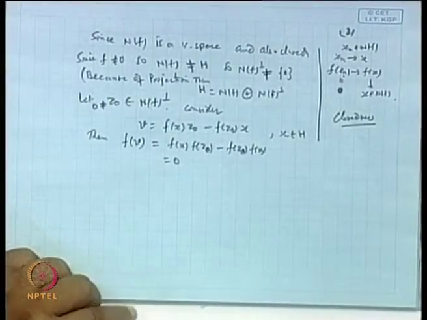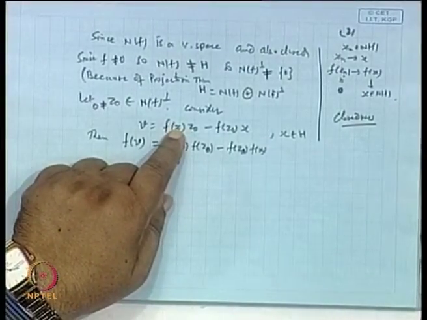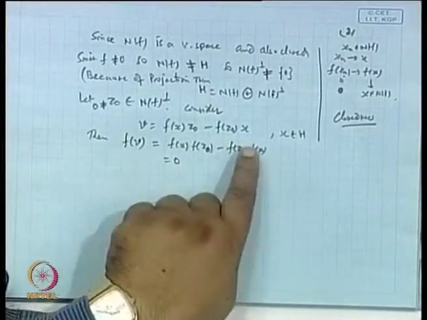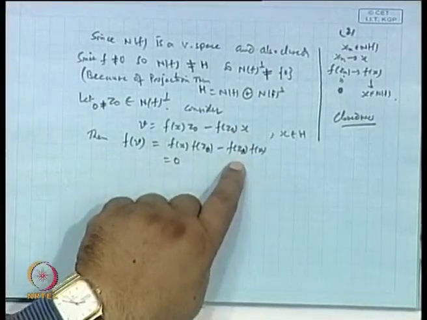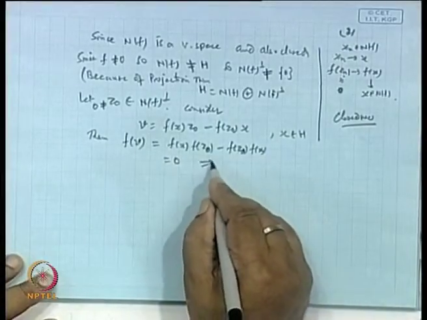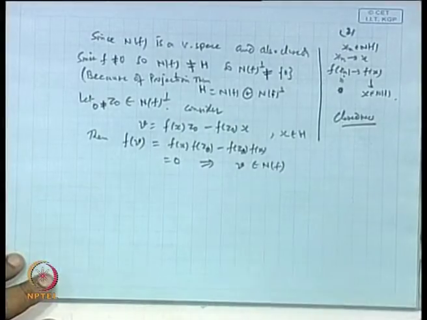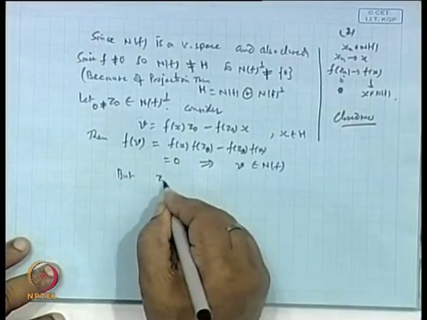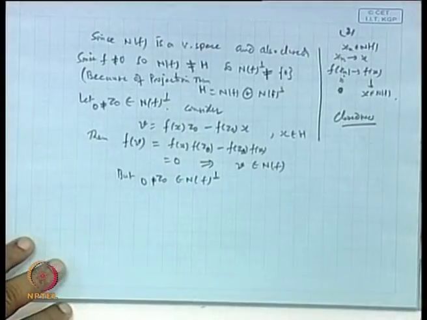Because f(x) is a scalar, f is a linear functional. So f(x) will be a scalar, and f is a bounded linear functional. So it will operate on this sum or difference, and we get f(z0), and f(z0), again a scalar, can be taken outside f(x), and this comes out to be 0. This shows that our v belongs to the null space of f. Clear? But z0, which is not 0, is a point of the orthogonal complement of the null space.